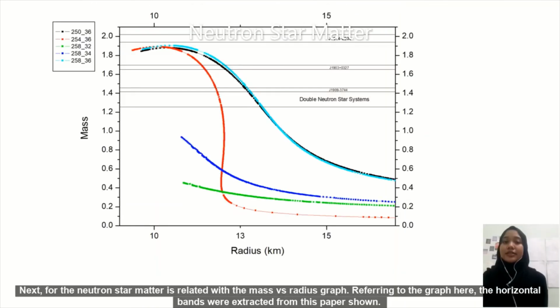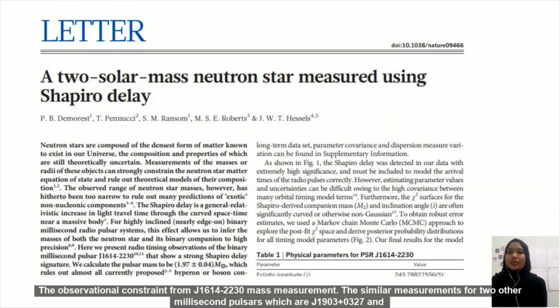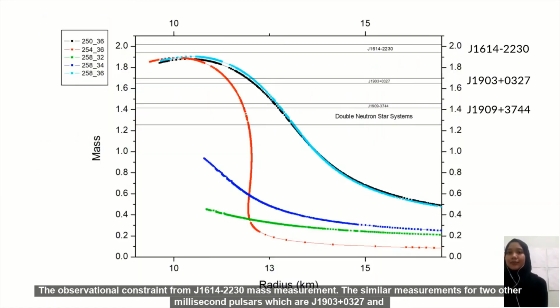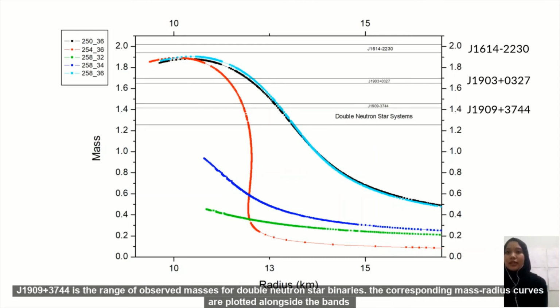As for the neutron star matter, it is related to the mass versus radius graph. Referring to the graph here, the horizontal bands were extracted from this paper shown. The observational constraints are from the J1614-2230 mass measurement, and similar measurements for two other millisecond pulsars, which are J1903+0327 and J1909-3744, which is the range of observed masses for double neutron star binaries.